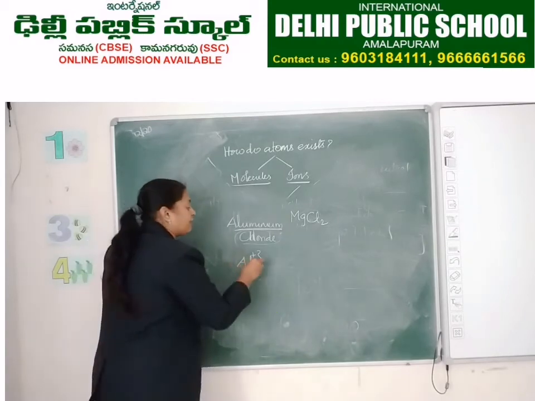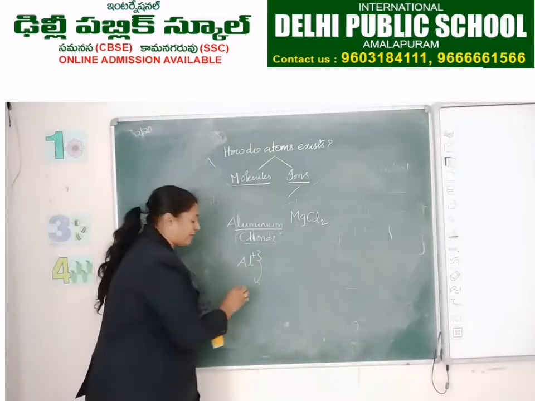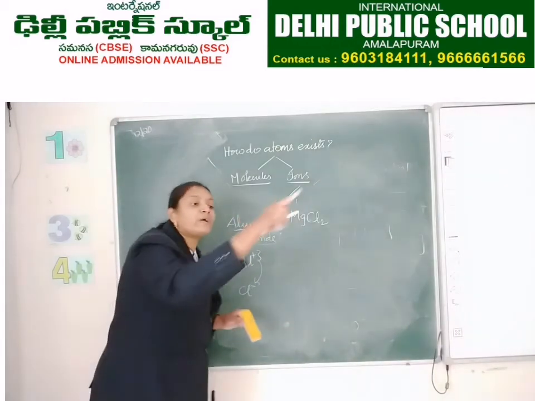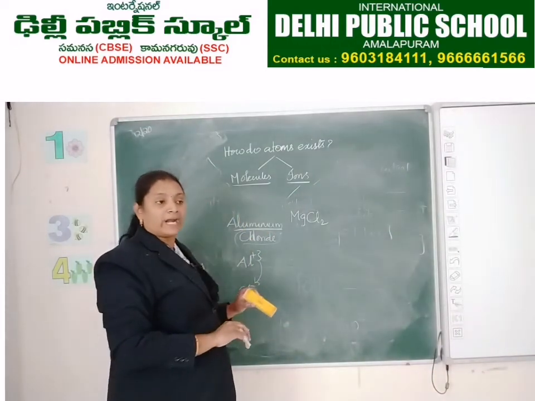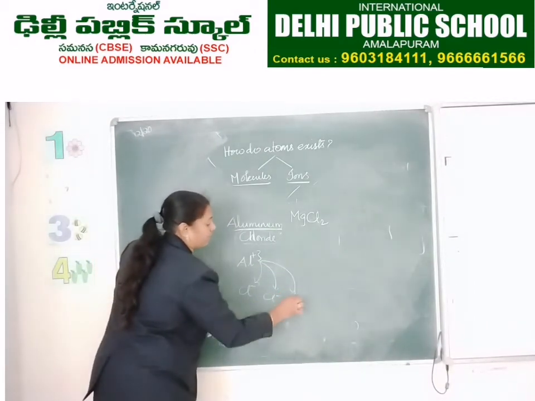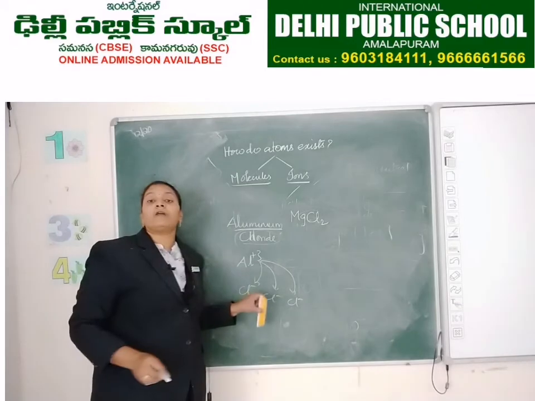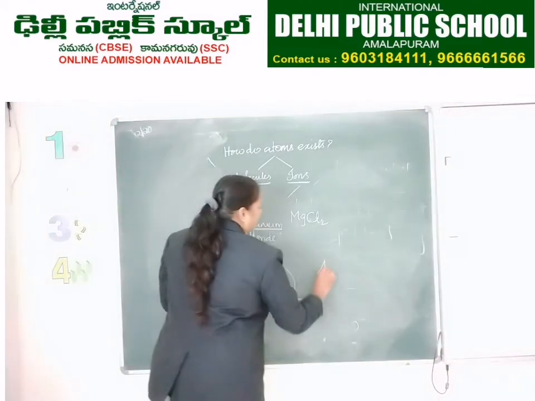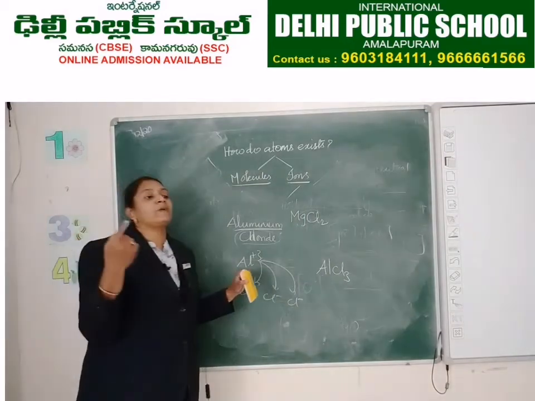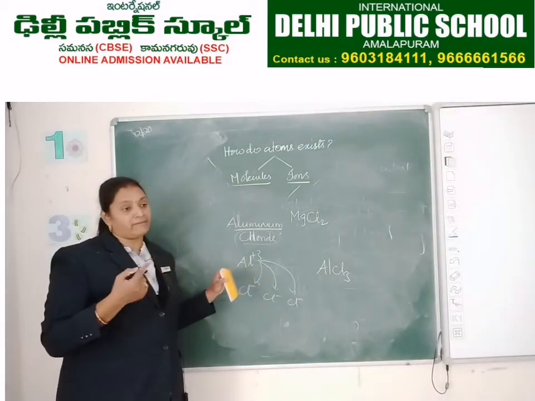So, if aluminum gives 1 electron to 1 chlorine, what about the other 2 electrons? Other 2 chlorine atoms are required. So, another Cl. Then what is the formula? AlCl3. Yes, it is easy to remember how these formations are done.